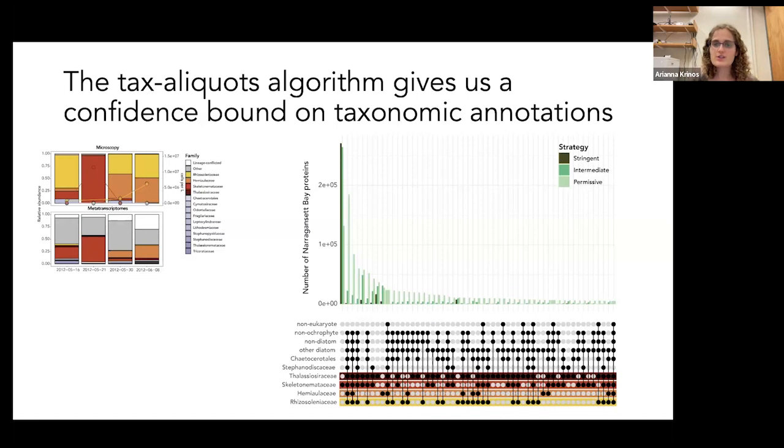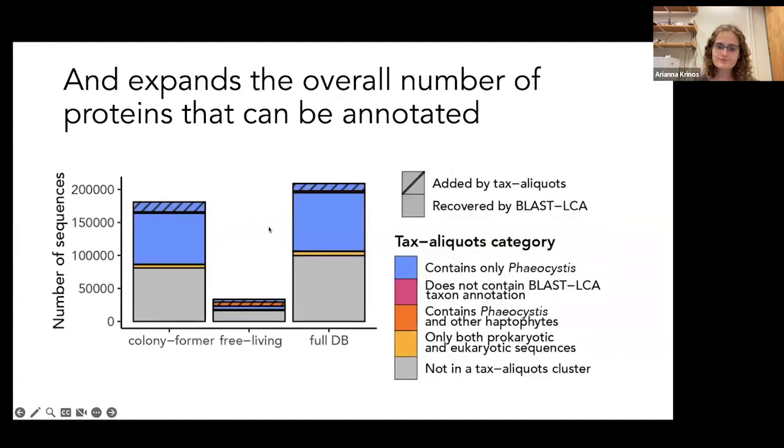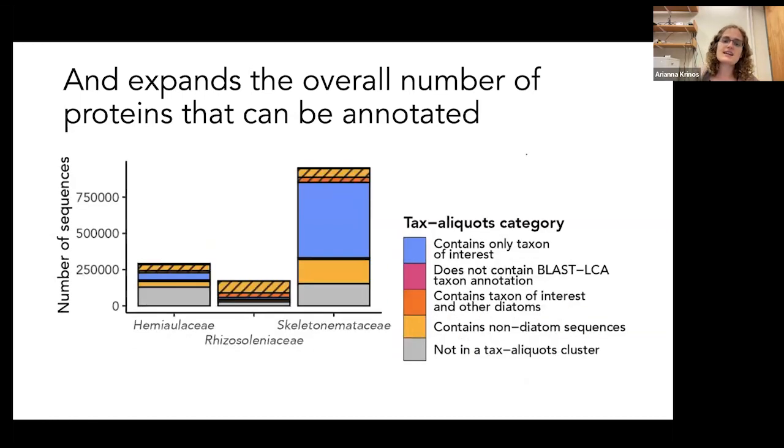And this, as well as the three vignettes that I've talked about so far today, have all been recently published in a preprint on bioRxiv. And this actually expands the total number of sequences that we're able to annotate as some taxonomic group. So it reduces the overall size of the unknown fraction of sequences, both using this Tara Oceans example, as well as using those environmental data containing high frequencies of diatoms.